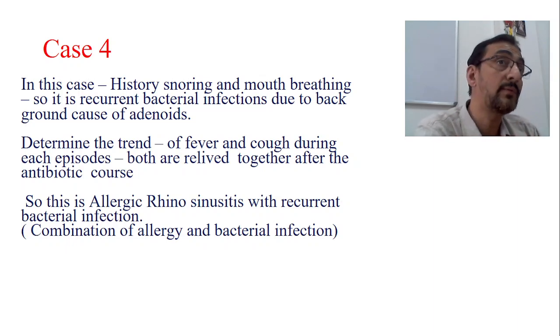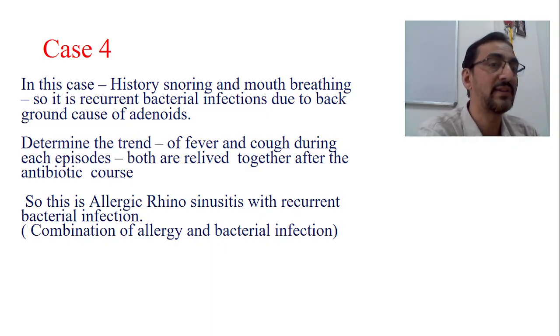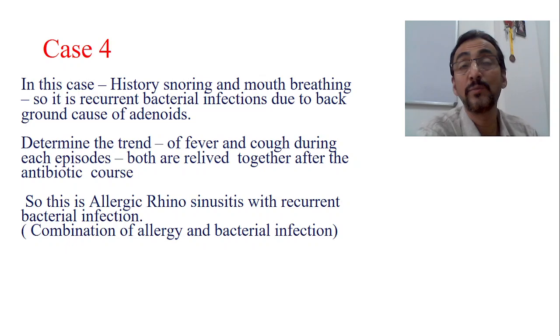Now, if you come to another part, the family history is also there, isn't it? There is a family history of atopy, and one more thing, nasal obstruction is also there. So what do you think about this now? This is a combination of bacteria and allergy both.